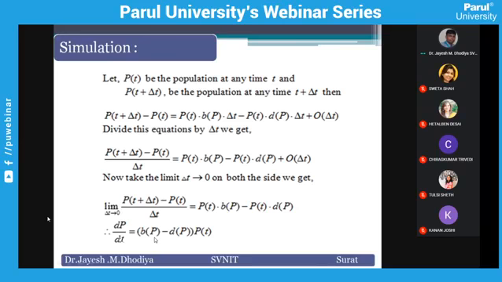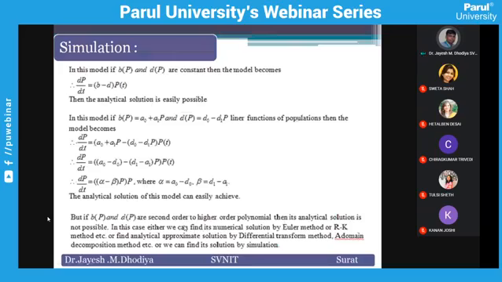Birth rate is a function of population. You can collect past data and generate this function. Similarly, D of P, the death rate. Having past data available on Google, you can generate it. But whenever you generate an algebraic equation of the birth rate of population and death rate of population, that is a polynomial function.